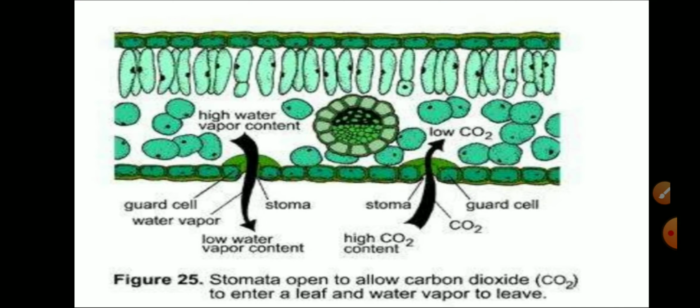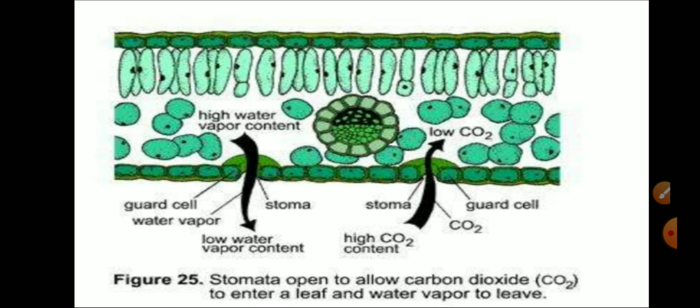Now next we have this. It is again the section of a leaf in which the stomata open to allow the exchange of gases. That is, the carbon dioxide will enter into the leaves, and oxygen is released out.